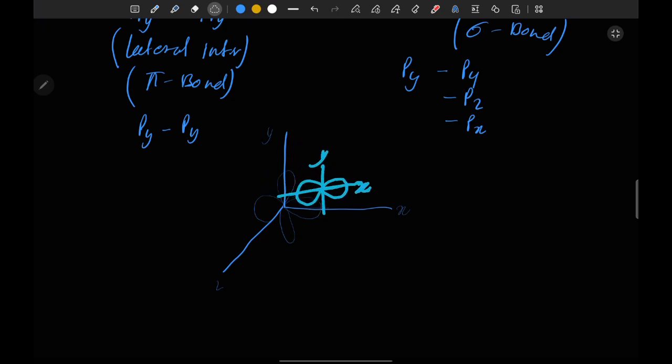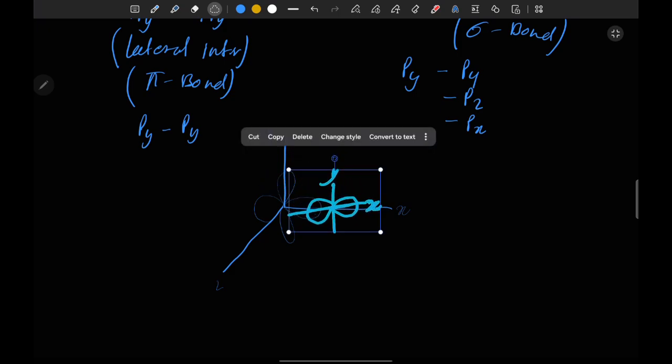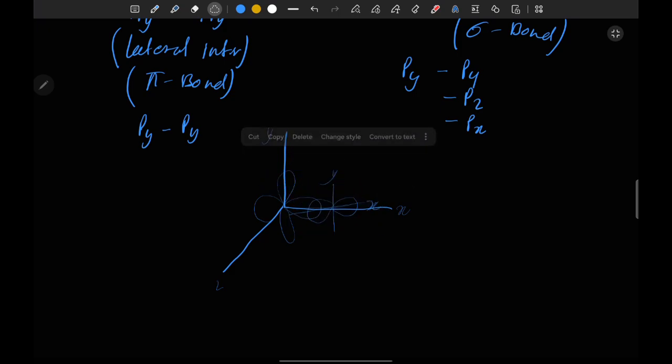So for that reason, for effective overlapping, we must have loops in the same direction for the formation of a sigma bond. So here a proper sigma bond is formed.